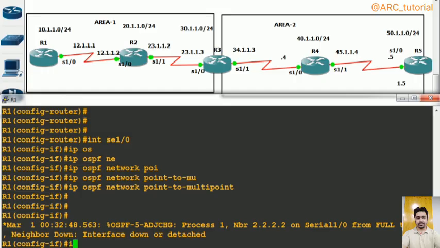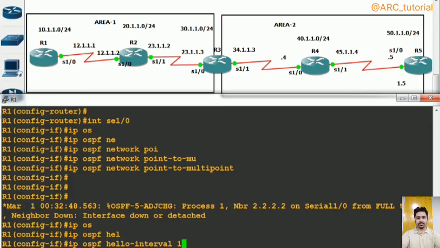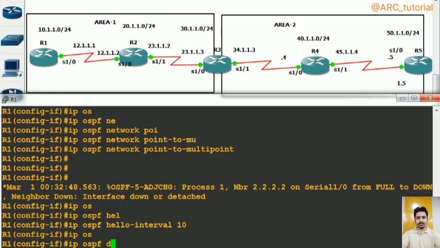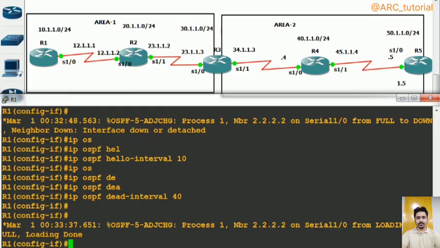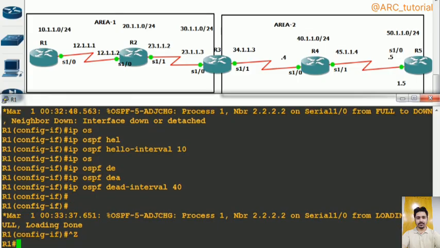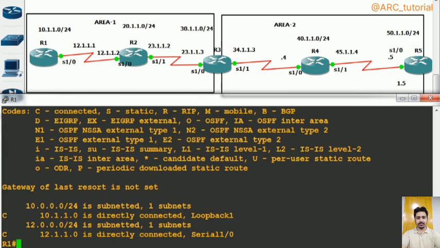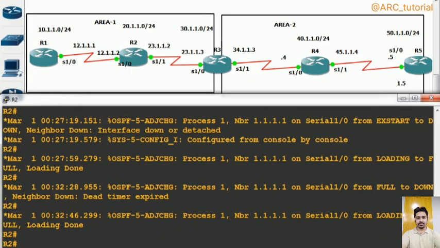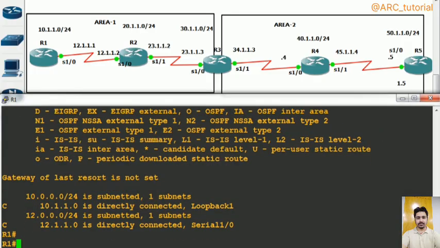But if you change its timers, like ip ospf hello 10, 13, 14, and this time see what is happening. It is showing me that it is BDR, but now this R1 will not be BDR any longer.